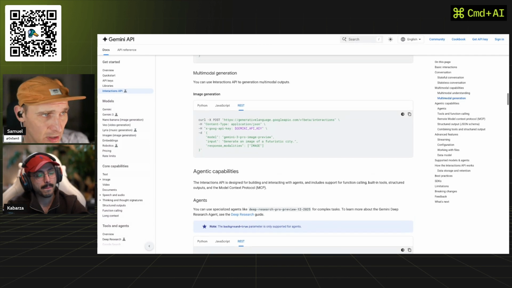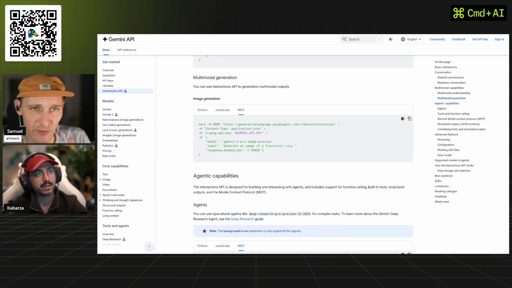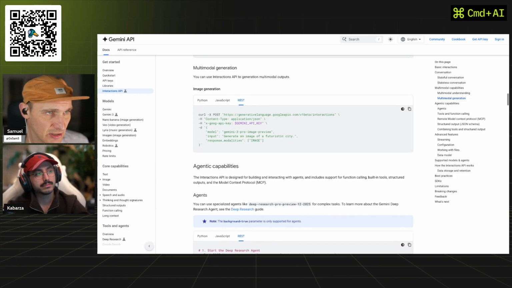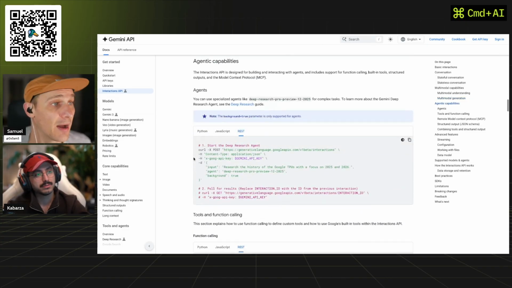Multimodal as well. Oftentimes you've got one endpoint for your images and another endpoint for your chat, whereas this just accepts an image. You just send it an image and it can actually do it. So cool. Agents, that's cool as well. You can give it agents to run in the background whilst doing it as well. So it's really just consolidating, it's updating how we interact with AIs to the modern age.